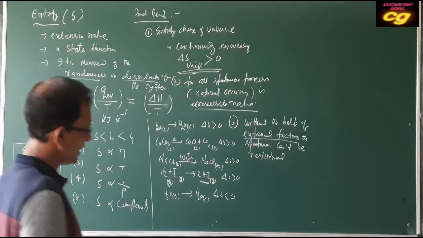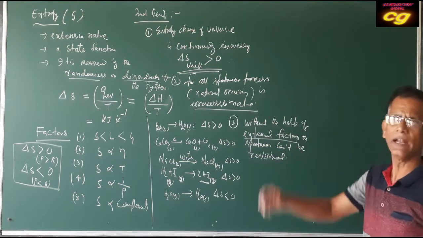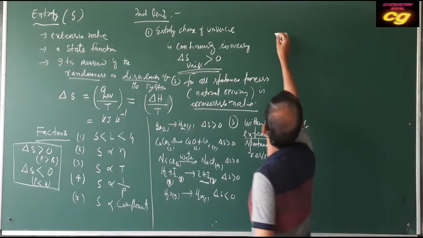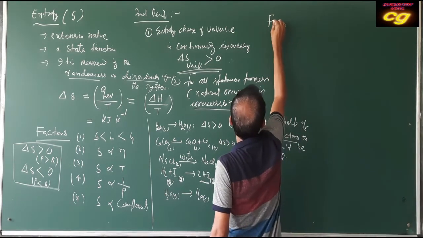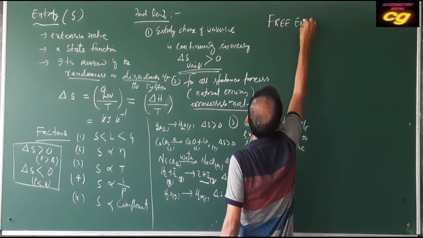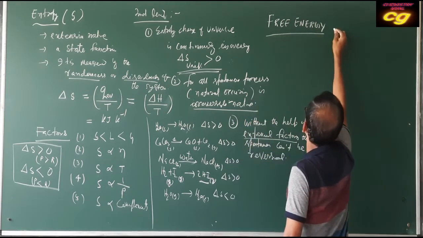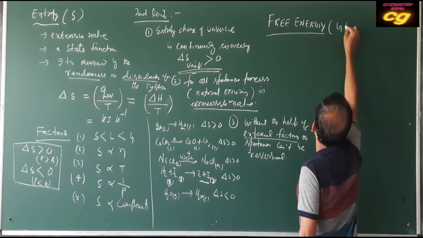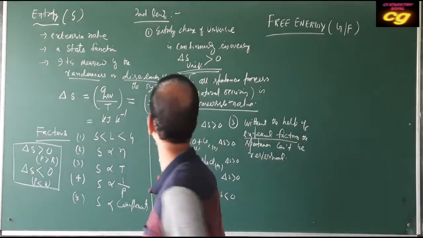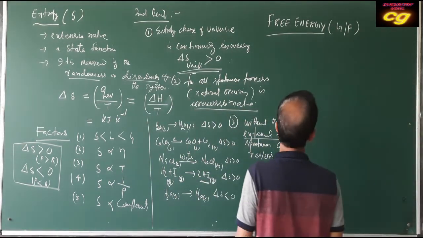Another very important thing: factors other than entropy can explain the spontaneity of a change, that is, the free energy change. The symbol for free energy is G or F; different books use different symbols. What is free energy change? Free energy change is a physical quantity.